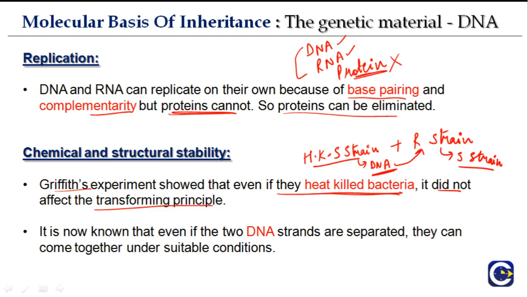It is now known that even if two DNA strands are separated, they can come together under suitable conditions. If you provide them normal conditions back, so this is the double stranded DNA. Let's say these two strands are separated, but when normal conditions come back, it will again come back. So DNA is chemically and structurally stable.